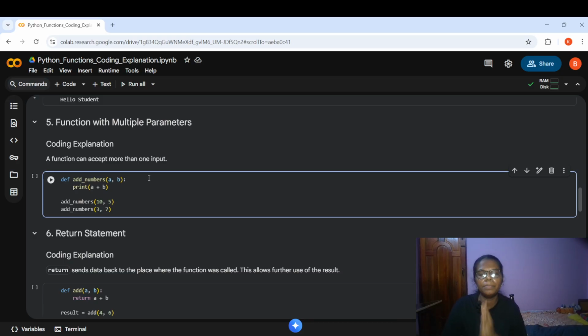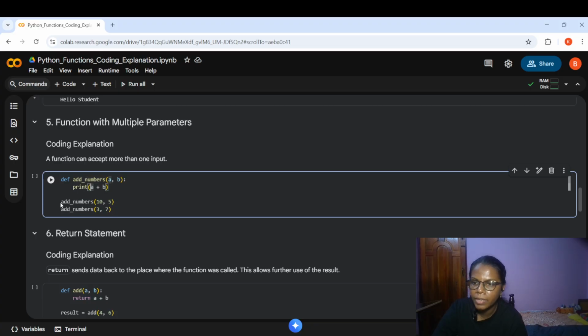Next, function with multiple parameters. We might have seen multiple values with multiple variables, right? Similar to that, we have multiple parameters. For that, I'm using two parameters here, A and B. What could I do with these two parameters? I could add, subtract, divide, or something. For that, I'm giving a logic as print A plus B. Whenever I give arguments to these parameters, they need to be added. That is the logic that I'm defining here.